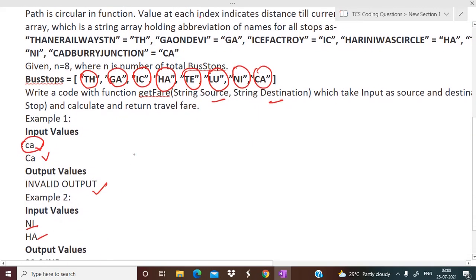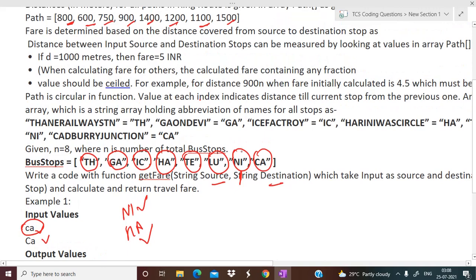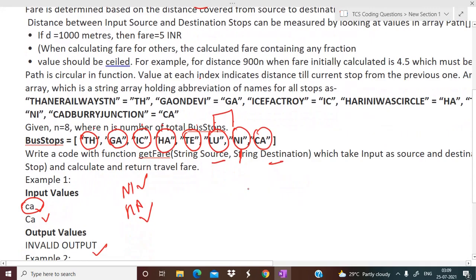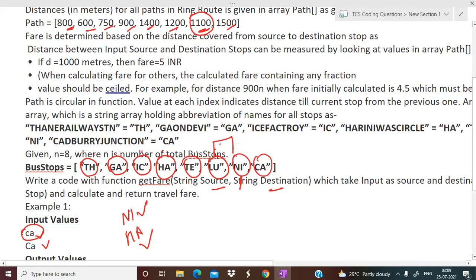Now suppose the input given to you is NI, HA, where NI is the source and HA is the destination. NI is at this particular index. If you check the same index in this path array, 0, 1, 2, 3, 4, 5, 6, it means this one. Now, are you going to include this distance? No, right? Because 1100 is the distance between LU and NI, and you are starting your journey from NI. So why would you include this distance?